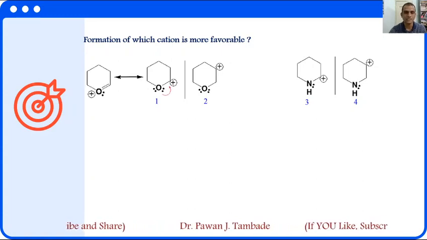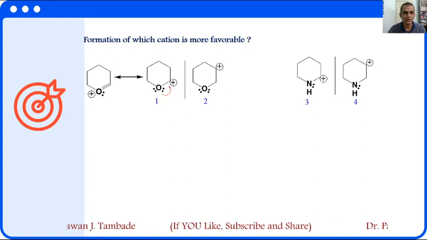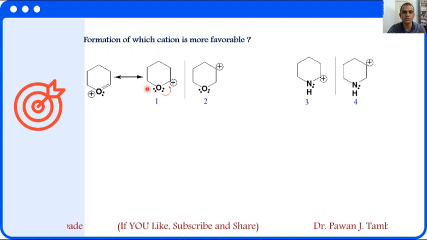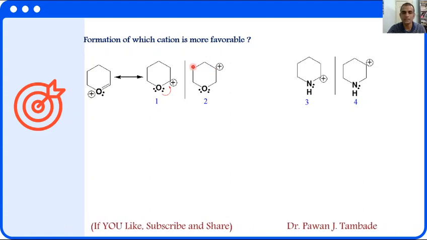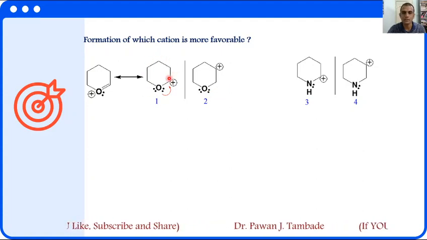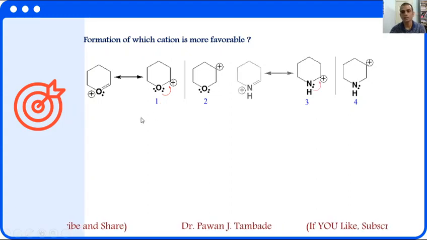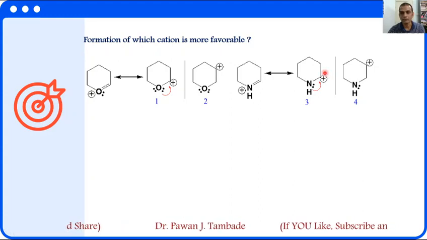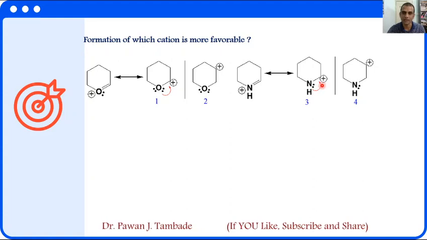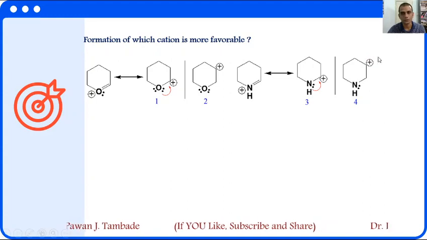Among first and second, the first will form predominantly because after formation the positive charge can be delocalized by the neighboring oxygen by means of the resonance effect. However, in the second structure the resonance effect is not possible. So the first cation will be more stable, thus it will form predominantly during the course of the reaction. In the same way, among third and fourth, the third cation will form predominantly as it can be stabilized by means of the resonance effect. However, such a resonance effect is not there in cation 4.